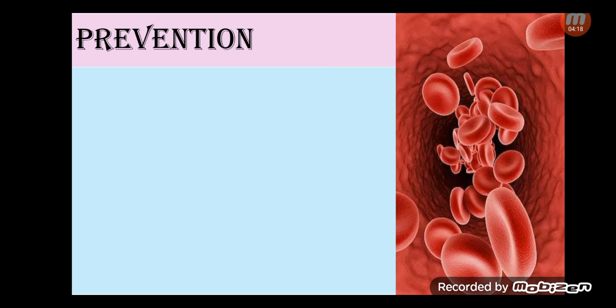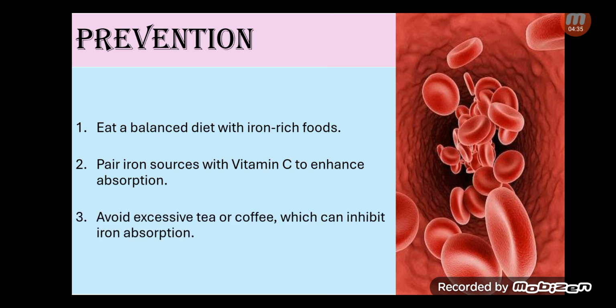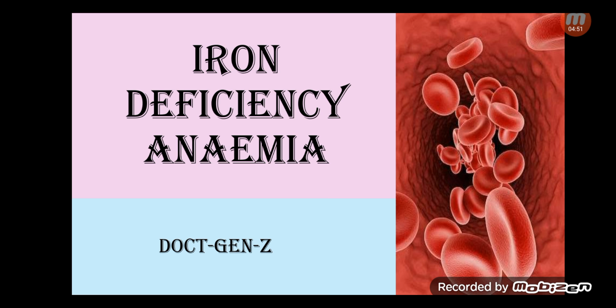So let's talk about the prevention of iron deficiency anemia. How can we prevent iron deficiency anemia? By eating a balanced diet that is rich in iron, and pairing iron sources with vitamin C to enhance absorption, because vitamin C helps in the absorption of iron. And also avoiding excessive tea or coffee, which can inhibit iron absorption. So basically it is to increase the iron intake, decrease the things that cause decreased absorption of iron, and increase the things that increase absorption of iron, like vitamin C.